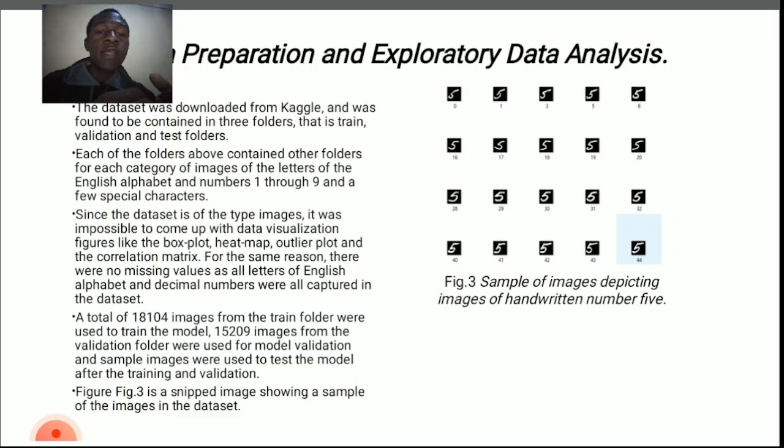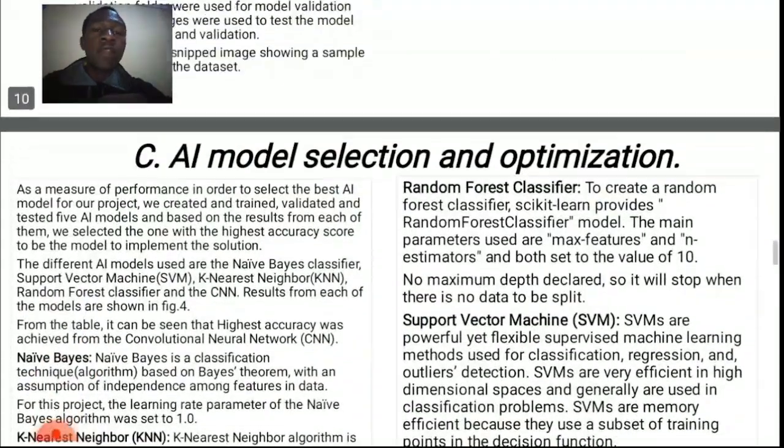Now, a total of 18,104 images from the train folder were used to train the model, and 15,209 images from the validation folder were used for model validation. And here is a sample of the images that were used for training and validation. Figure 3, which is on the right, as you can see, is a snapshot of sample images that we used to train and validate the model.